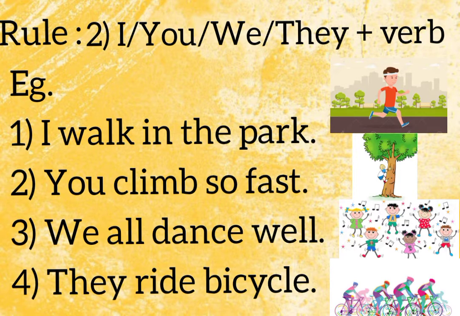Second rule: whenever we are using I, you, we, they with a verb, we don't add s. For example, I walk in the park. You climb so fast. Third, we all dance well. Fourth, they ride bicycles. What do you observe, kids? Here, we don't add s to the verbs.